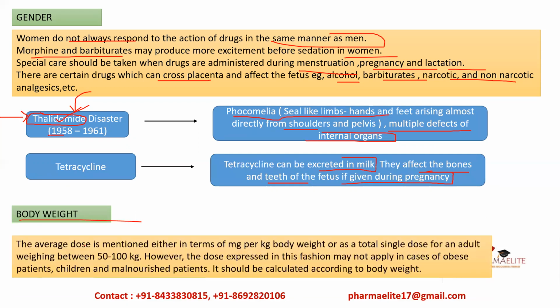Then we have body weight. So body weight, the average dose is mentioned either in terms of mg per kg of body weight, okay, or as a total single dose for an adult weighing around 50 to 100 kg, okay. Average is taken, that is 70 kg. However, the dose expressed in this fashion may not be applied in case of obese, children, malnourished patients, okay. Why does this happen? Because obese patients obviously have more weight, okay, more fat content, so the changes will be there. Then children, we saw on the last slide, okay, and even the malnourished patients, okay, so we have to calculate according to the body weight.